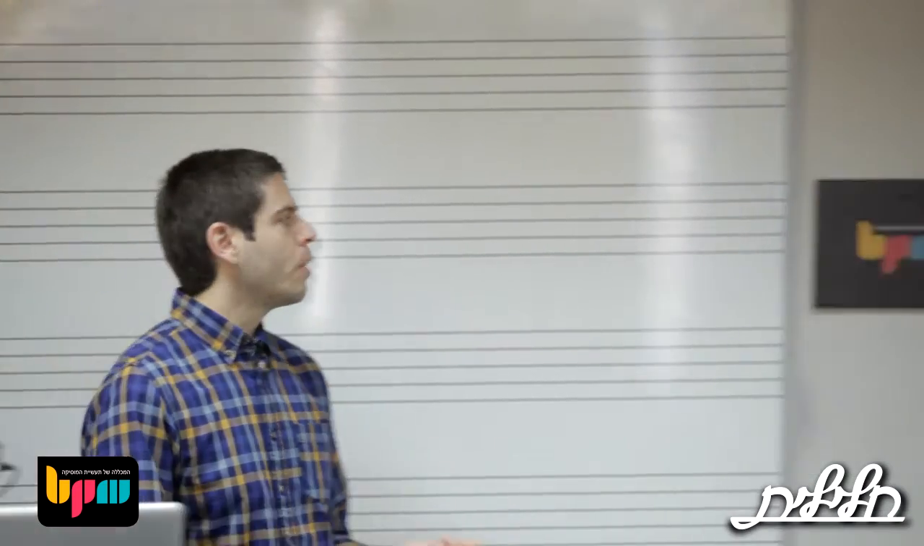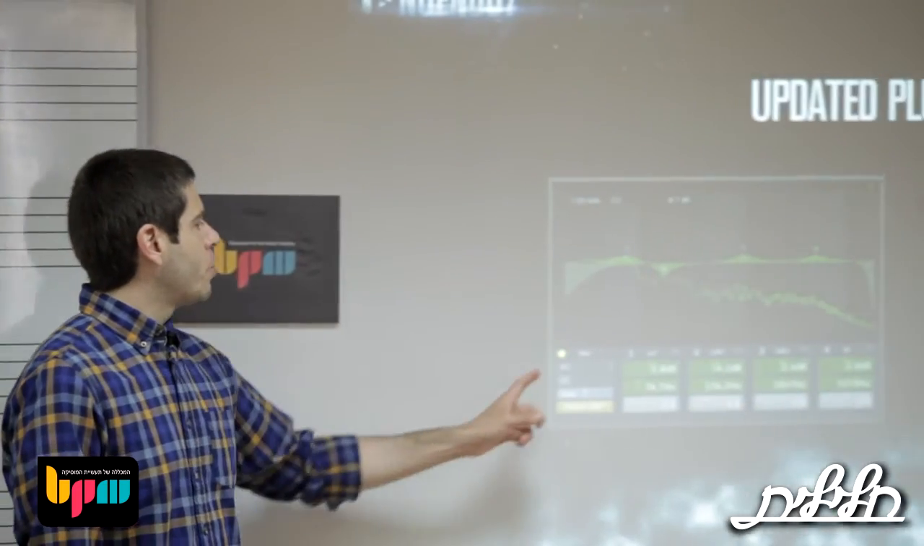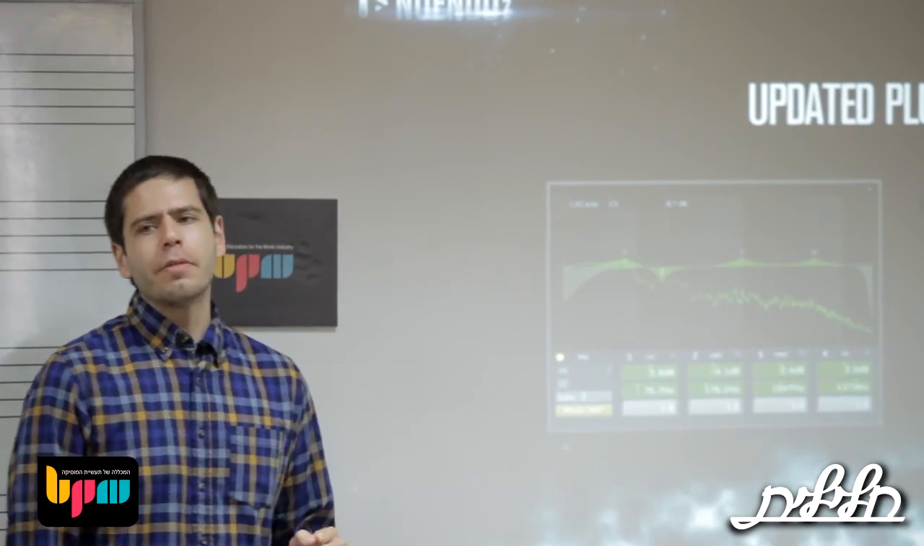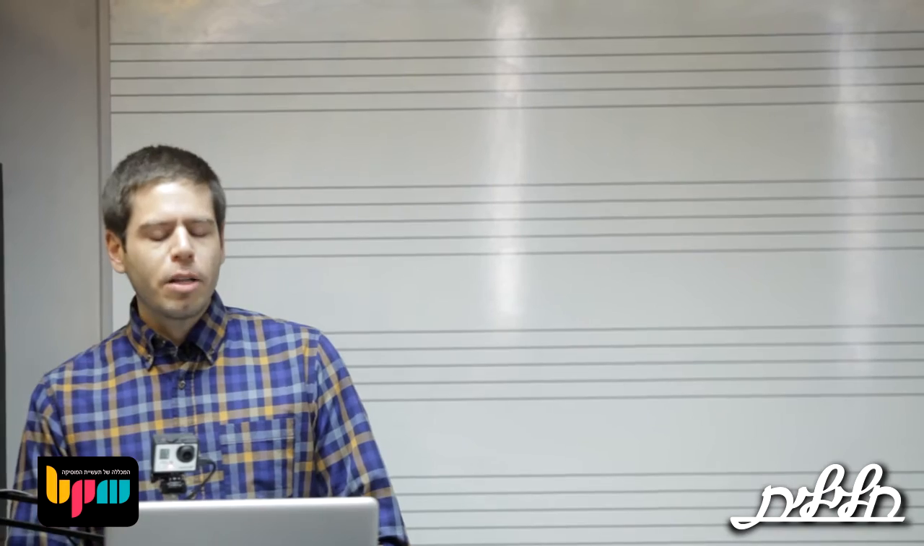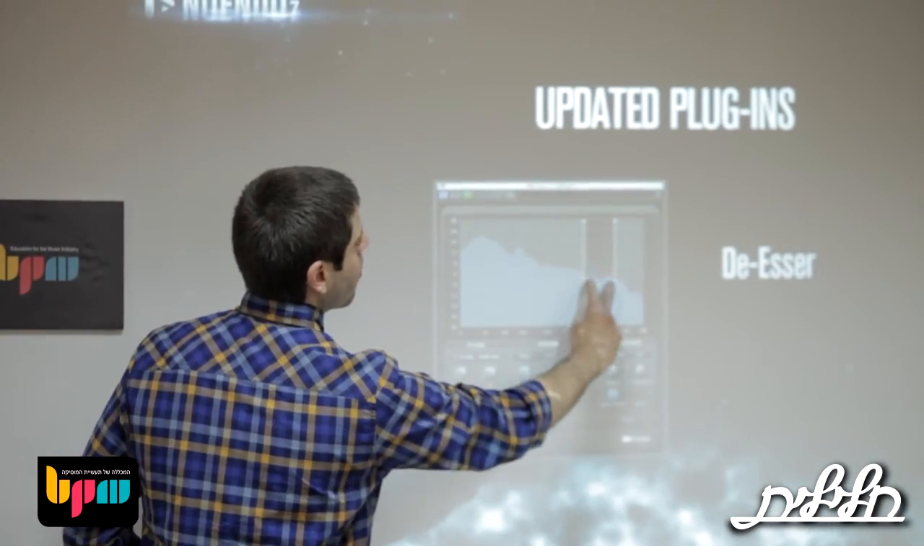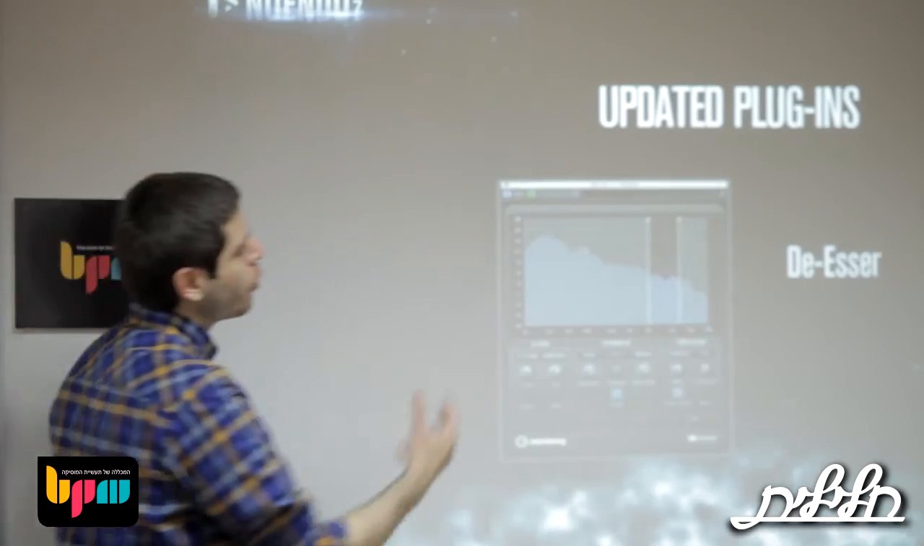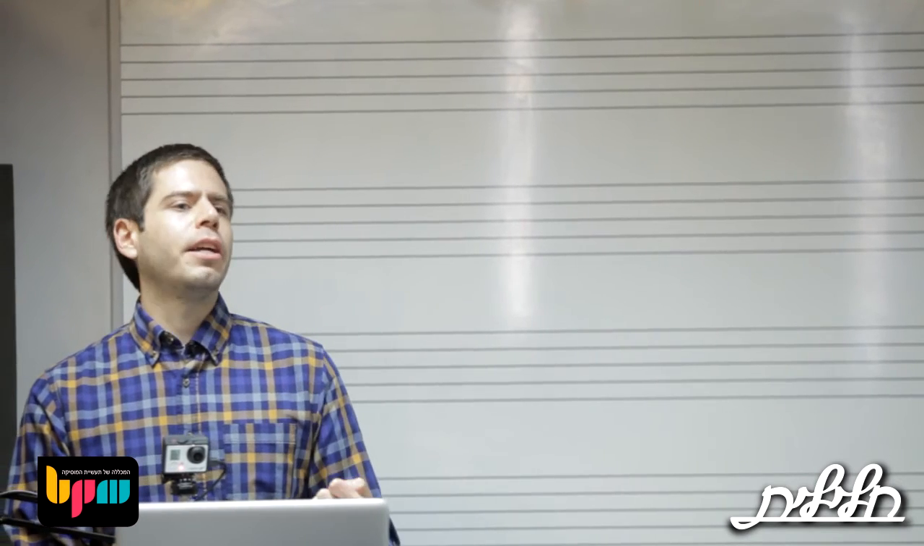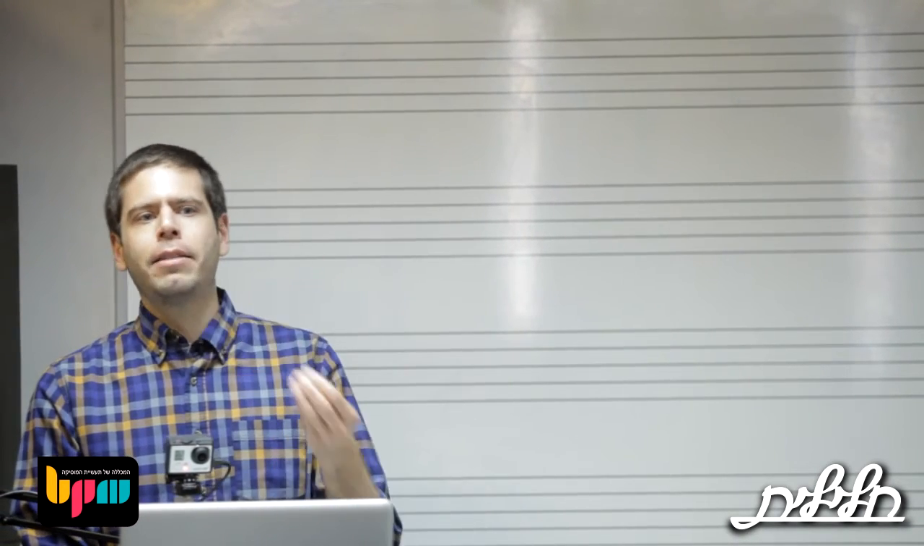And also, you get new slopes. So for the filters, you have more slopes than before. That also has been updated. And the de-esser also is a little bit more precise, and you have a graphical representation of the thing that you are compressing, the audio that you are compressing. And you can also solo the compressed signal, so you can hear the S that you want to get rid of.